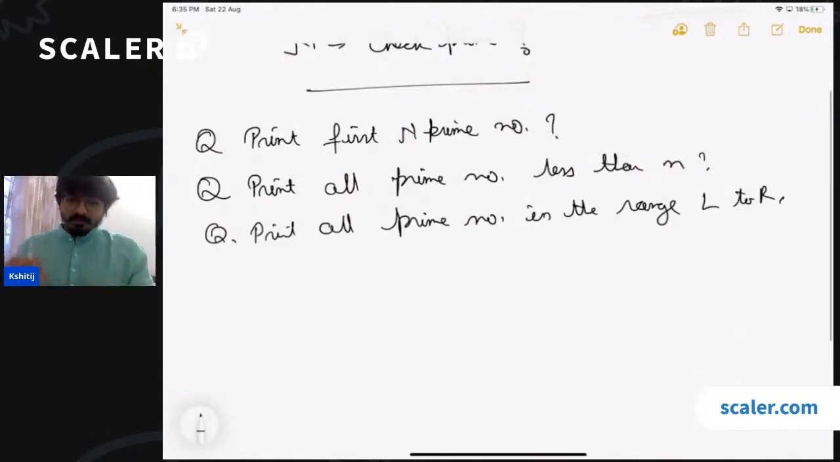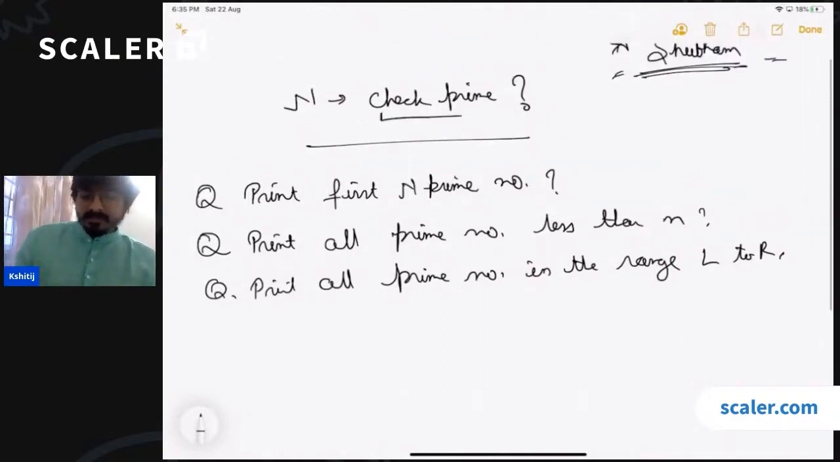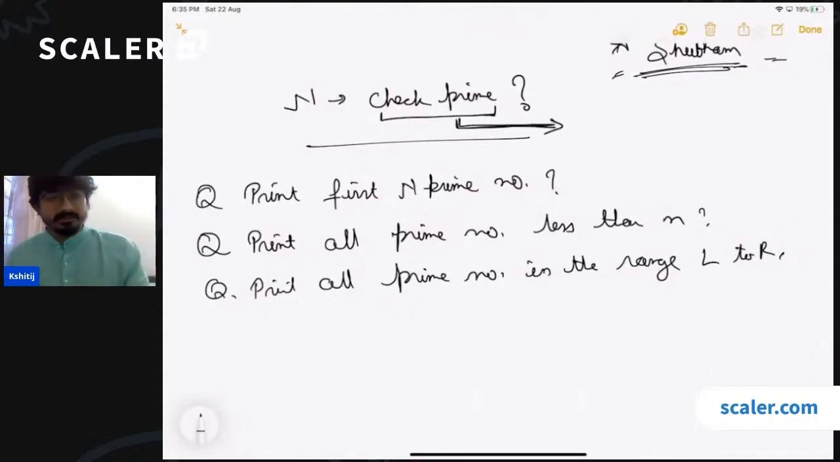Now, if you remember, when you have to check whether a given number is prime or not, what is the time complexity of that operation? You run a loop that starts from 2 and goes till square root n, and with every number in this range, you try to divide n and see whether n is divisible by that number or not. If n is divisible by none of the numbers, then you can say that n is prime. So the time complexity of this operation is order square root n.